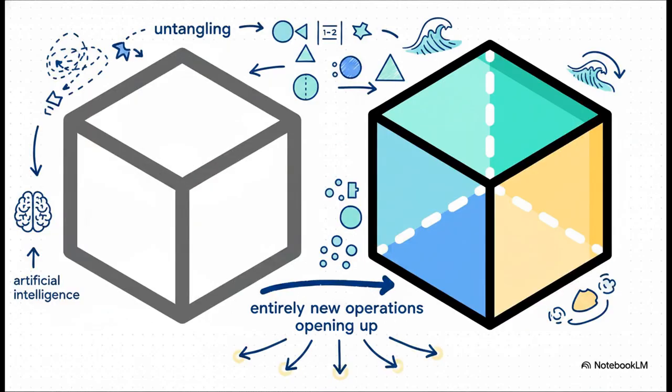And what's really fascinating is how cross-disciplinary this reality is. Whether you're looking at representation learning in AI, or mathematical factorization, or coordinate changes in physics, people across all these fields solve stalled issues by shifting the object's form. They untangle the shape of the problem into something workable, and boom, entirely new operations suddenly open up. So these aren't the same specific methods, but they absolutely share the exact same underlying logic. Change the form, and new operations become possible.